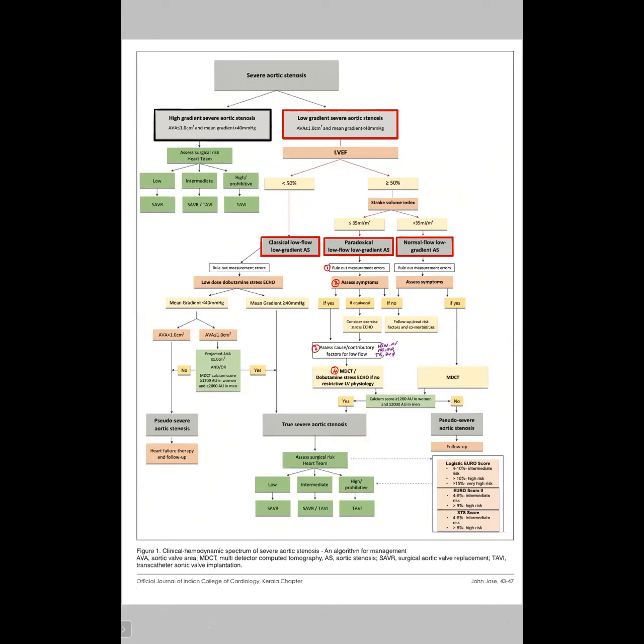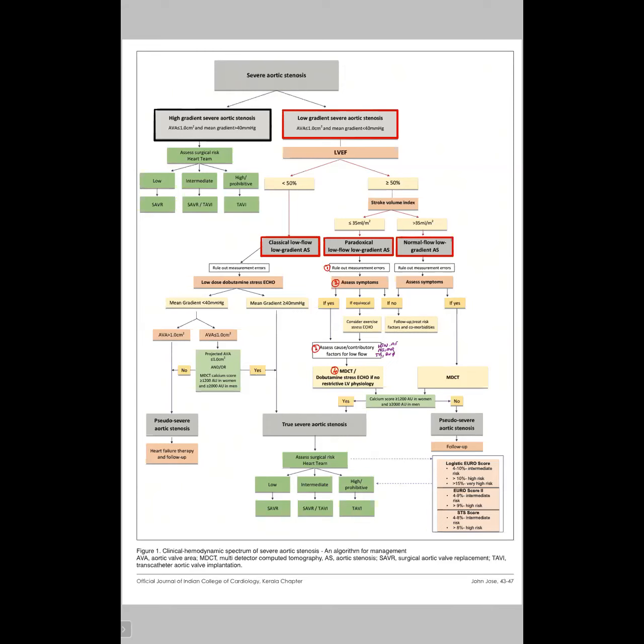But you should also rule out measurement errors, because though these people have LVEF less than 50%, sometimes their aortic valve area can be more than 1, like moderate aortic stenosis with LV dysfunction. So you should measure the aortic valve area with the continuity equation as per the steps suggested. The next step is to perform low dose dobutamine stress echo.